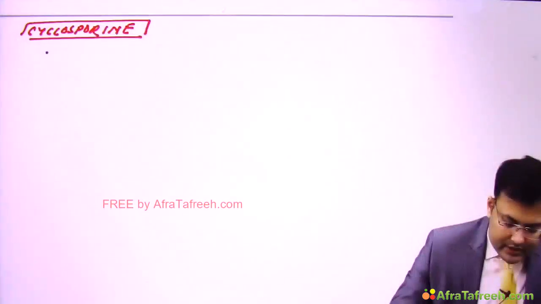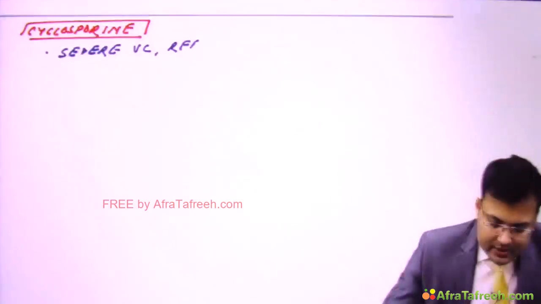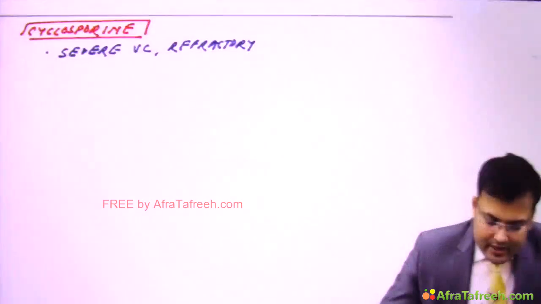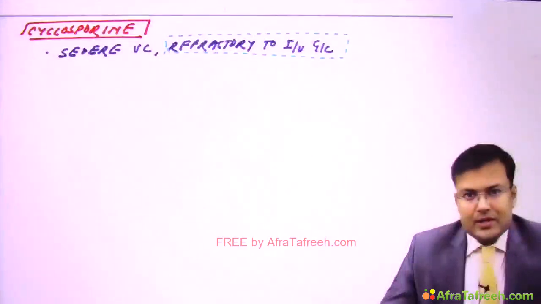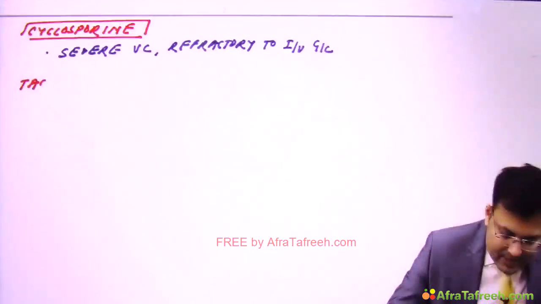So it is used in severe ulcerative colitis, refractory to IV glucocorticoids. You have to remember this word refractory because this was asked many times in NEET PG and DNB. Refractory to IV glucocorticoids. So it is only used in the patients of ulcerative colitis, whereas tacrolimus is used in both patients of Crohn's disease as well as in patients of ulcerative colitis. So the second agent is tacrolimus.